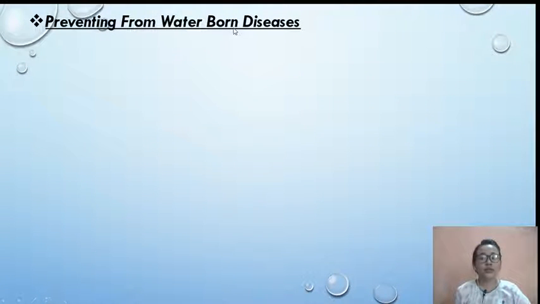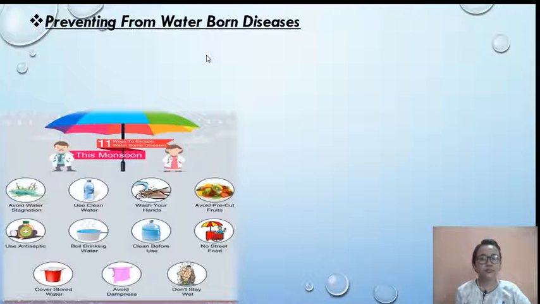Preventing waterborne disease. Nowadays the monsoon season is here, sometimes rain, sometimes sunny, so it's quite harmful because of the water also. So you must be safe. You cannot keep the water standing open because mosquitoes may sit on it. Because of the mosquito bites, insects will sit over that open water, and so we may get a lot of sickness through that. So boil water before drinking.